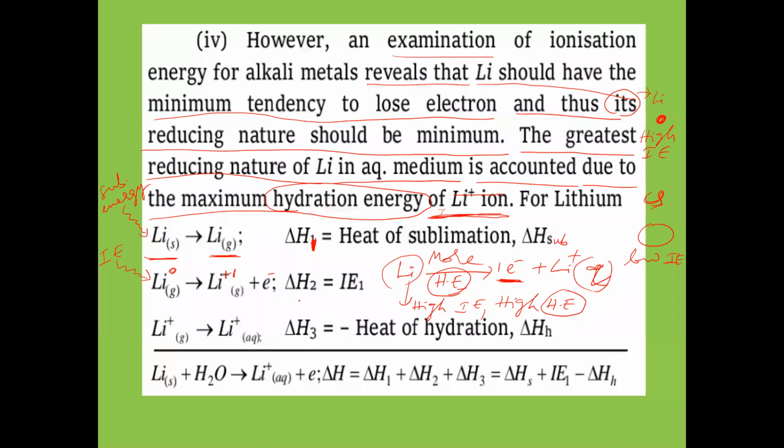Here an electron is released. This second enthalpy is taken as ionization enthalpy. Why is it called first ionization enthalpy? Because we are removing an electron from a neutral atom. The energy required to remove an electron from a neutral atom is called first ionization enthalpy. Next, the Li+ gaseous ion interacts with water, H2O, and is surrounded by water.